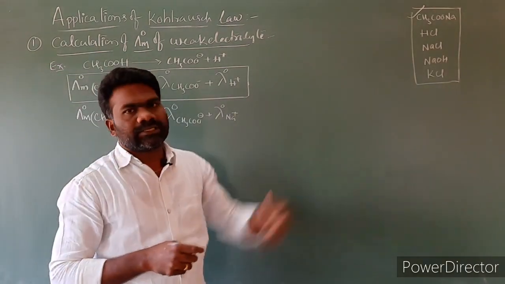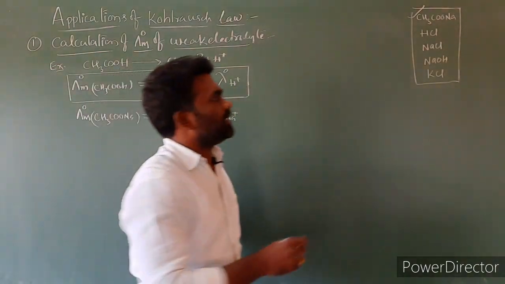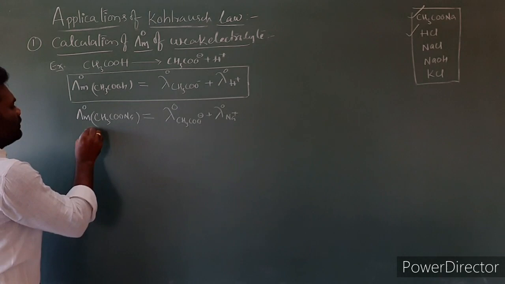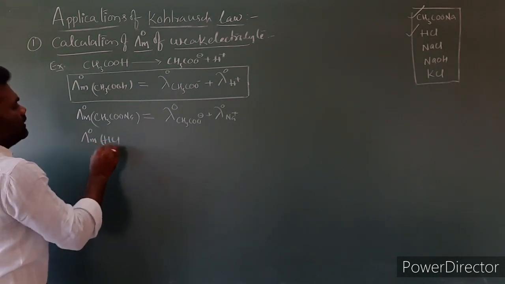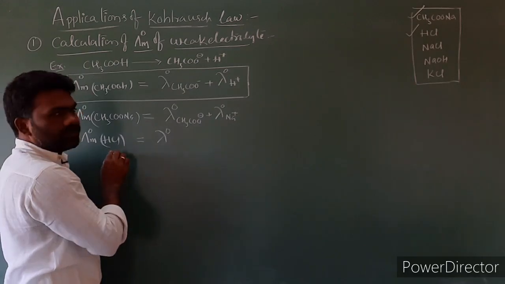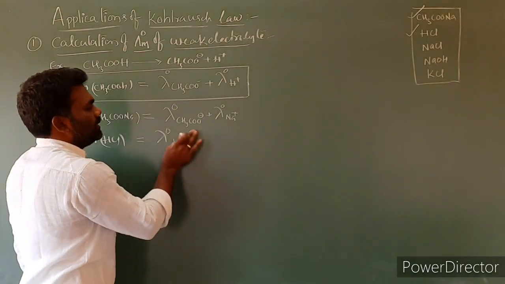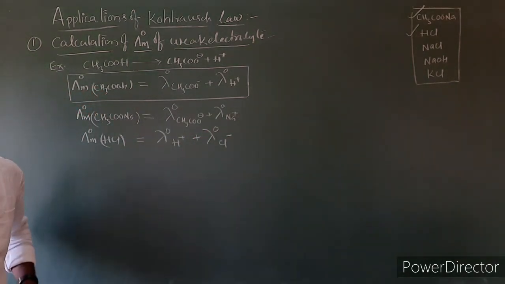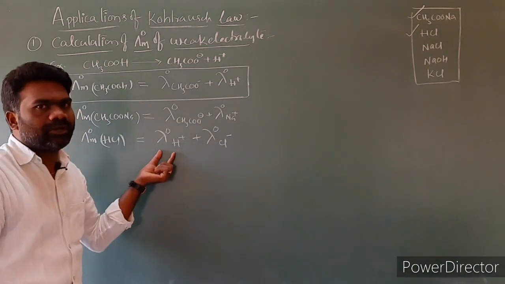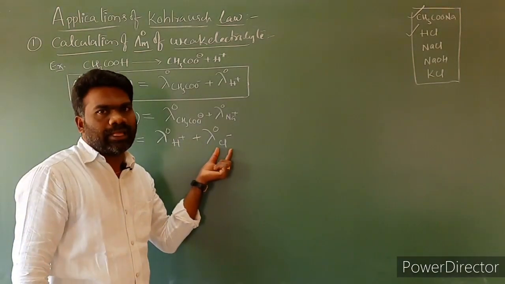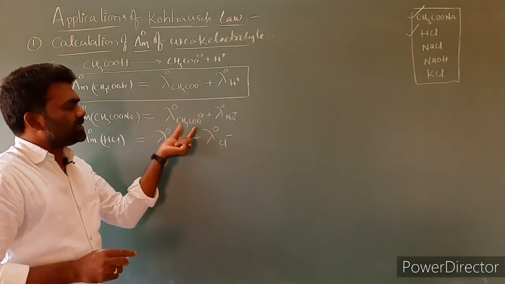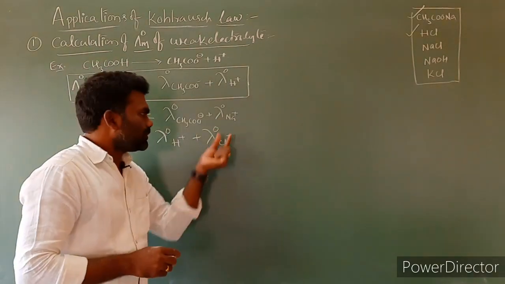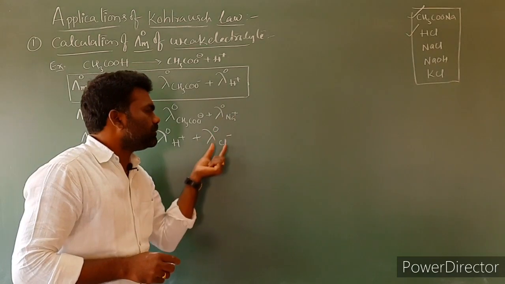And we have to choose another strong electrolyte that contains H plus. Look here, HCl contains H plus. Take that strong electrolyte: lambda m naught HCl is equal to lambda naught H plus plus lambda naught Cl minus. This is the limiting molar conductivity of the cation and this is the limiting molar conductivity of the anion. Then we got CH3COO minus and H plus. But the problem is, Na plus is there and Cl minus is there. These values are not required, so we have to subtract them.